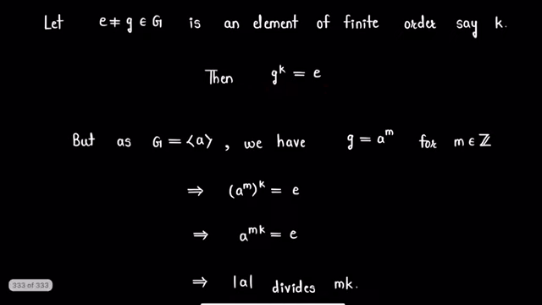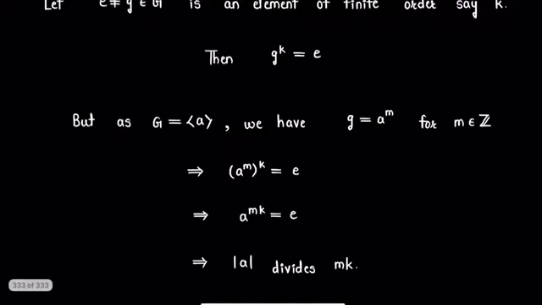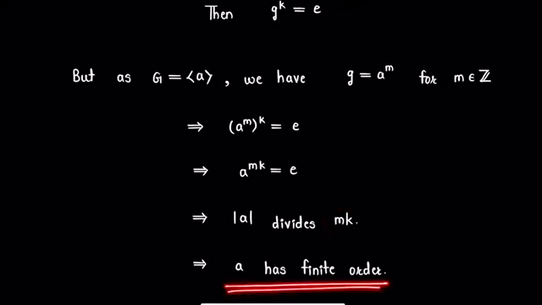So this expression can be rewritten as (a raised to m) raised to k is equal to the identity element of group G. Again, using the law of indices in a group, this can be written as a raised to mk is equal to the identity element of group G. Now, from this expression, we can conclude that the order of a will divide the number mk. Now, since mk is some finite number, a will have finite order since the order of a divides mk.